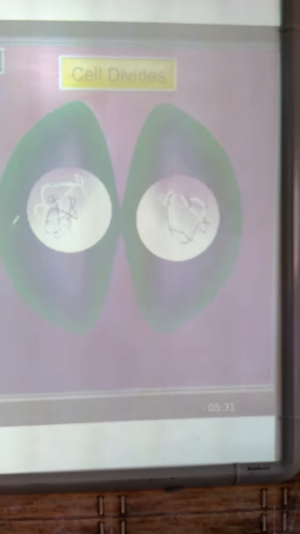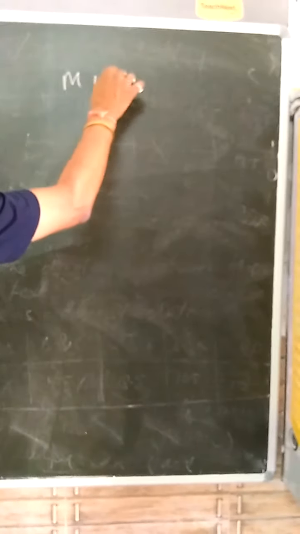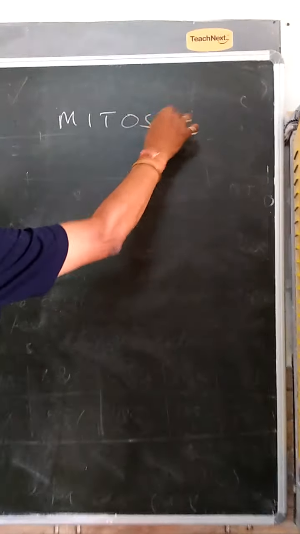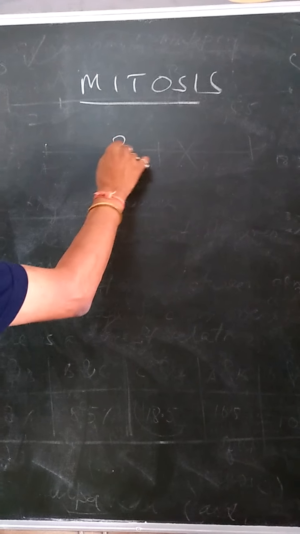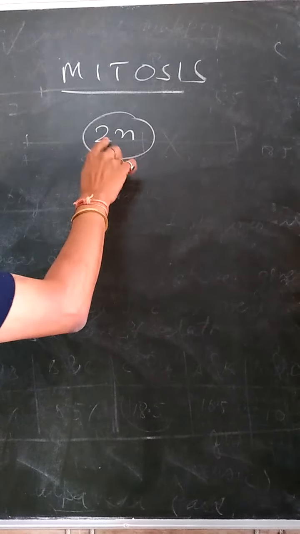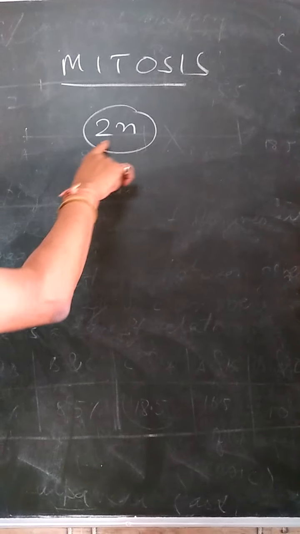Now, let us talk about the division of mitosis. As I told you, mitosis is a type of equational division. So, the chromosome number is 2n. We represent 2n because 2n is the diploid number.